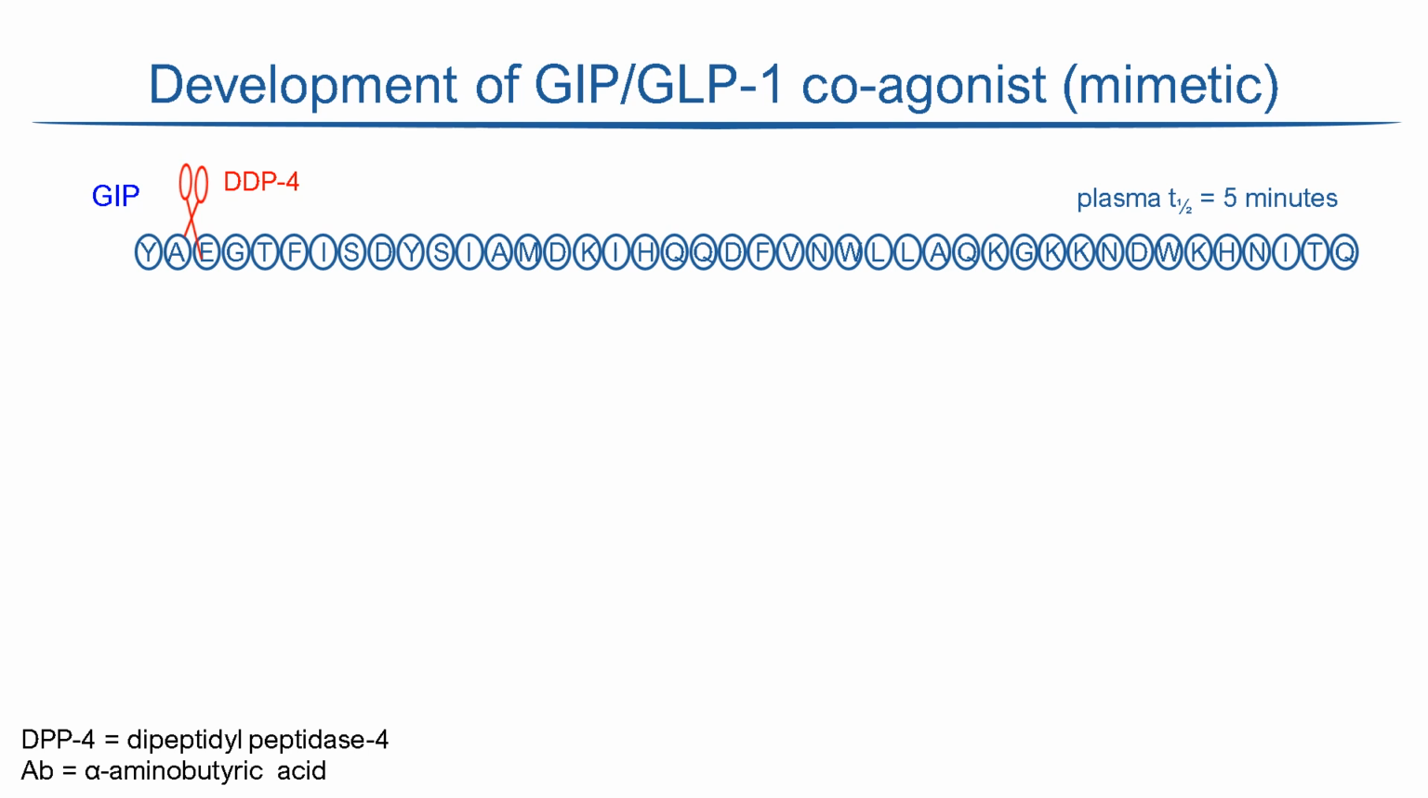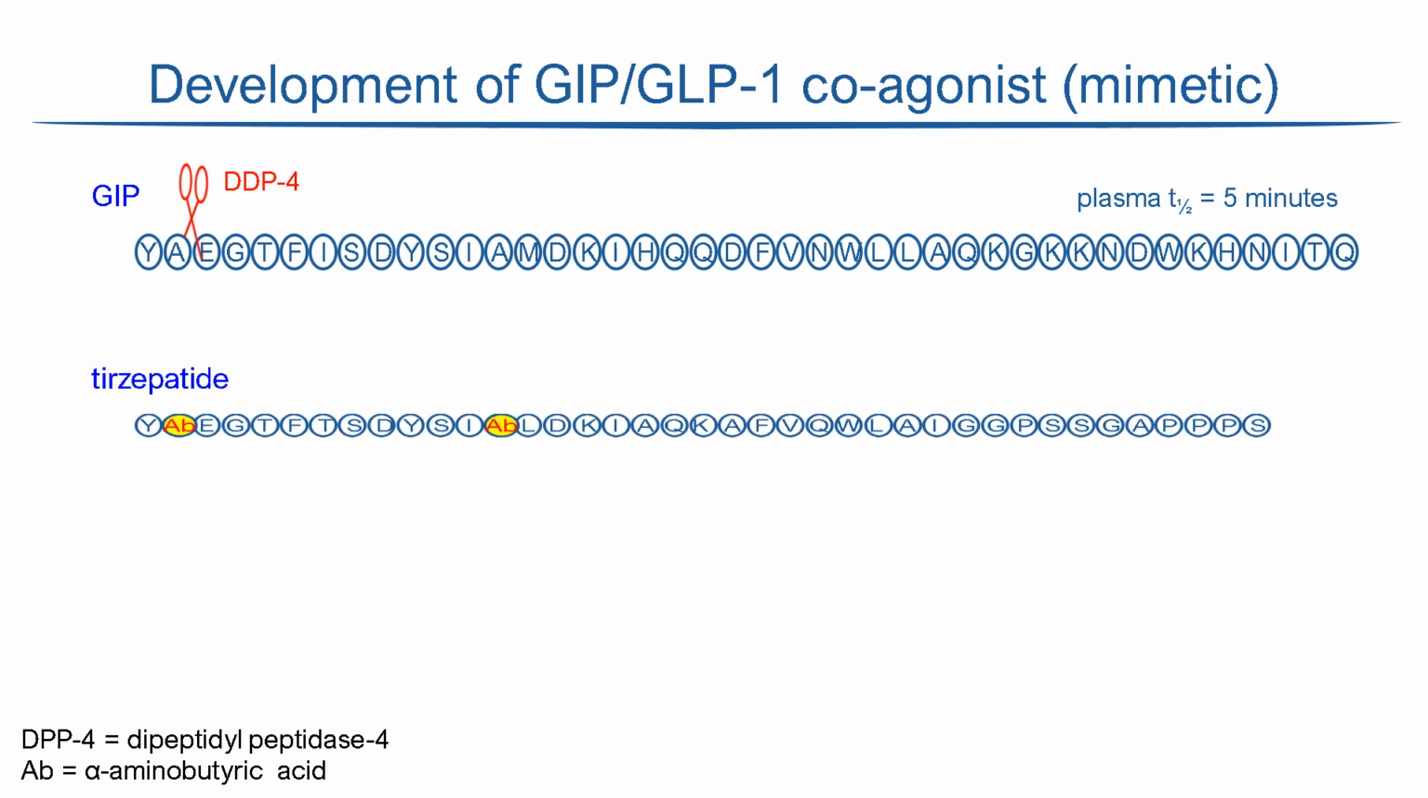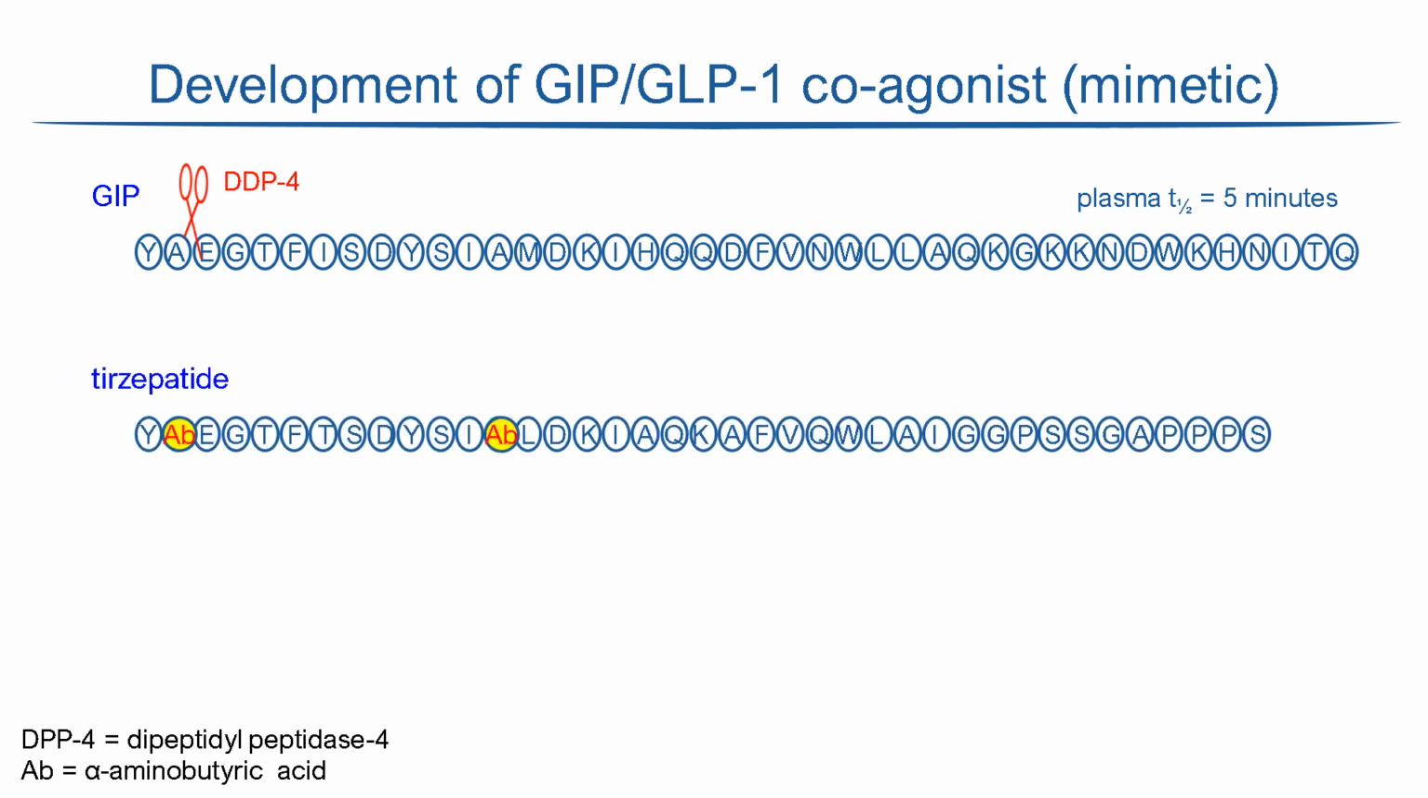To be useful as a drug, it had to be modified to limit this degradation and prolong its life in plasma. This was achieved in tirzepatide, the first co-agonist at GIP and GLP-1 receptors. You can see that, similarly to the GLP-1 agonists, the alanine at position 2 of GIP, as well as an alanine at position 13, has been swapped for the peptidase-resistant alpha-aminobutyric acid. This protects the peptide from enzymatic breakdown.